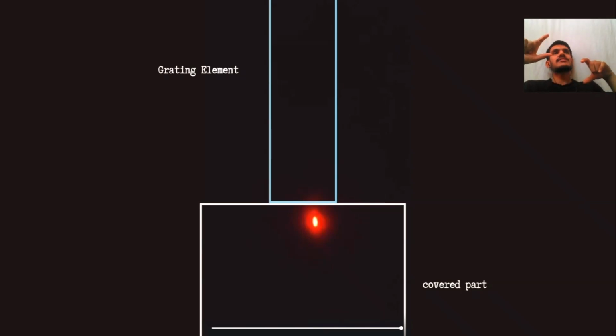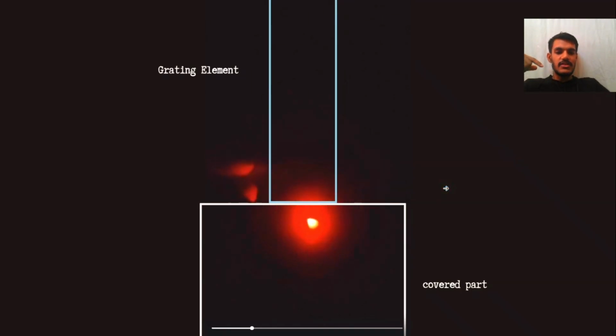a second reflection. It's not any kind of secondary maxima or that kind of thing. We are directly pointing it on the covered part, so there is no point of secondary reflections or anything like that. This covered part is perfectly opaque, no light is even passing. And being a directional source, the laser light doesn't spread in all directions, so most of the light rays are coming at the covered part, but you still see a tiny spot appearing on the grating element. Repeat this video and you can spot it right here. You can see a tiny spot appearing on the grating element.